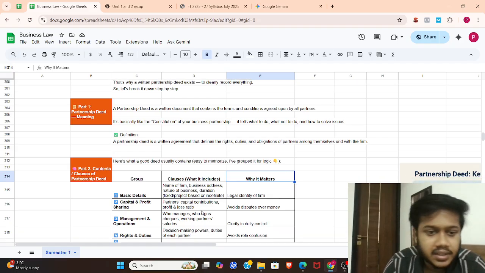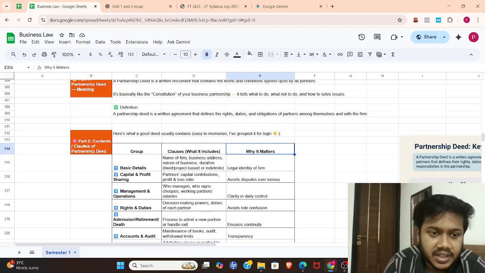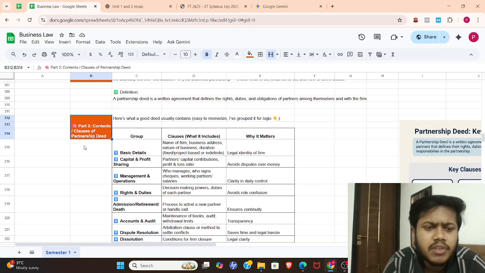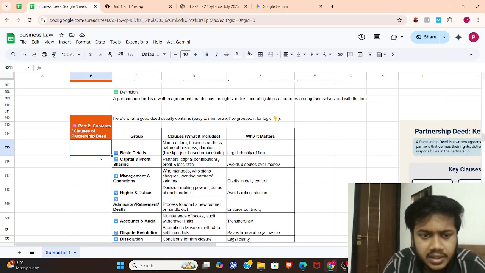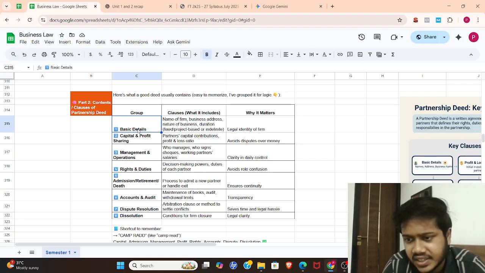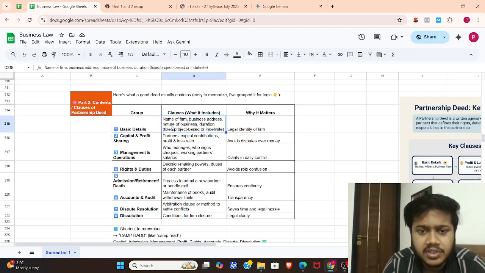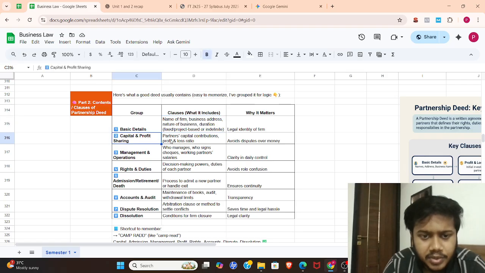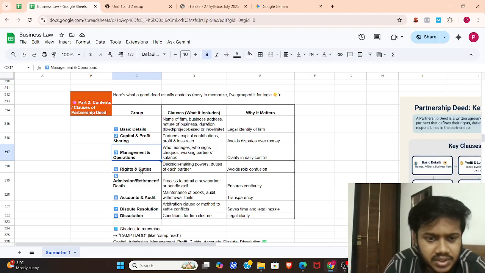Don't complicate it. Now we'll understand the contents, or clauses, of a partnership deed. So first is basic details, like name of the business, address, nature of business, duration, fixed or indefinite, capital, and profit sharing. Then management and operations, like who manages, who does what, who is the CEO, who is the CFO.